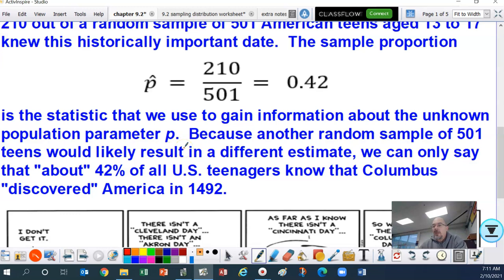Because another random sample of 501 teens would likely result in a different estimate. Remember, we saw that in chapter 9.1, each sample is going to produce a different outcome, right? A different estimate. We can only say that about 42% of all U.S. teenagers know that Columbus discovered America in 1492.